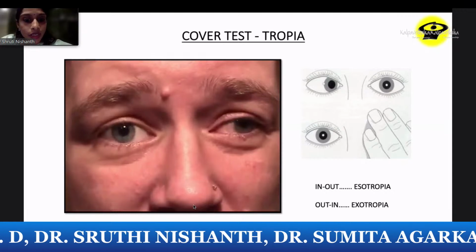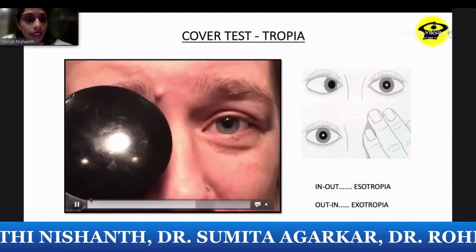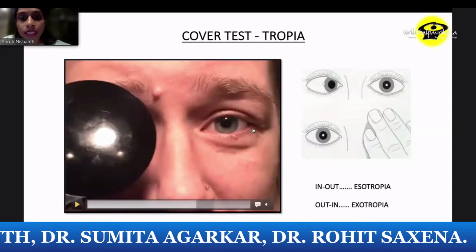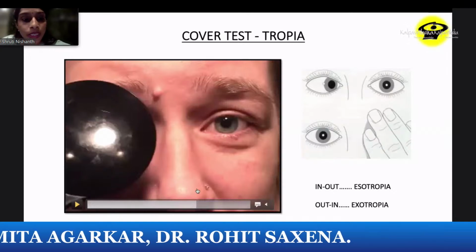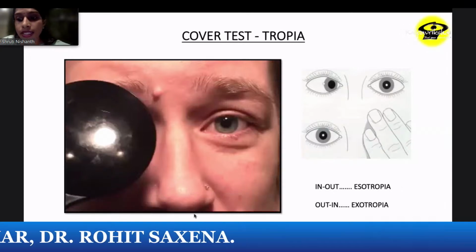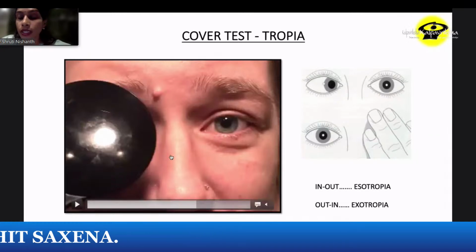So when you cover the eye, here again I'm showing you, when you cover, the left eye takes up fixation, the movement is out to in. So that means it is an exotropia, and this is what are the result of a cover test.